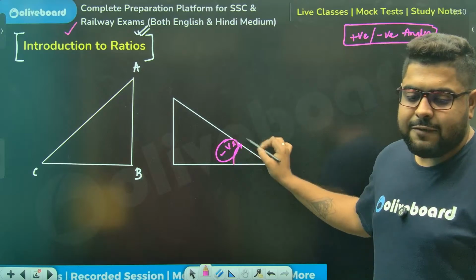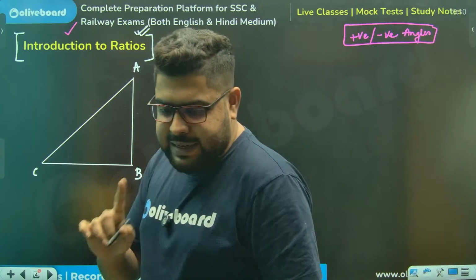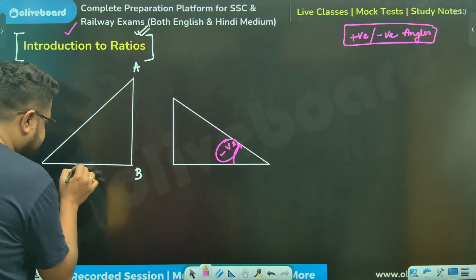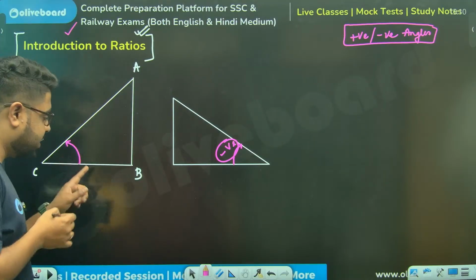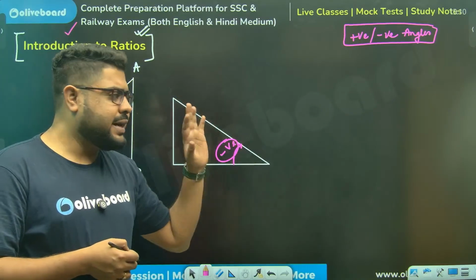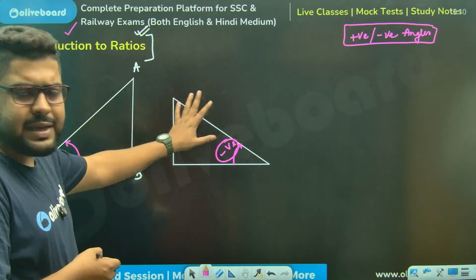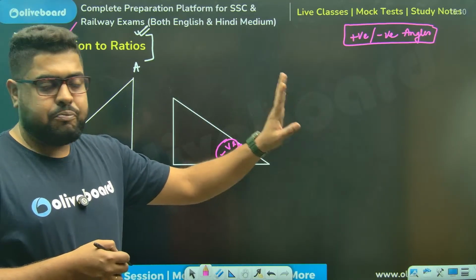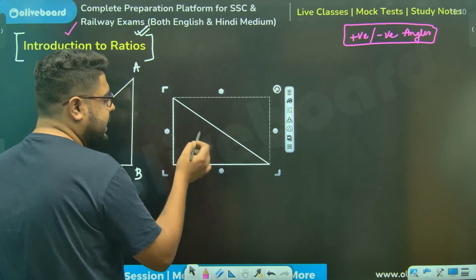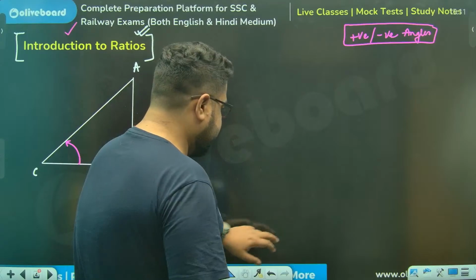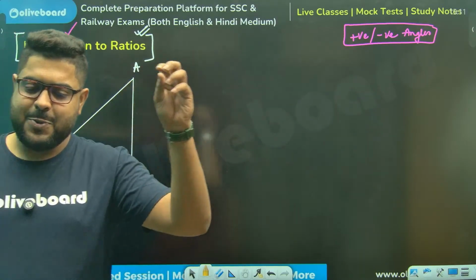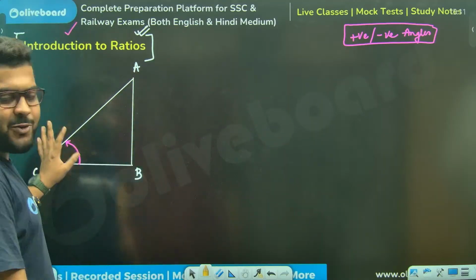That is the reason I have chosen not to draw the triangle like this. If I draw the triangle like this, you see, my angle is positive because I'm going in the anti-clockwise direction. For your purposes it doesn't matter, and if you draw it the other way it will not matter. But as we are learning for the first time, it is better that I clear the concept from the first. Learning the first line wrong is not right. That is the only reason I have drawn it like this.